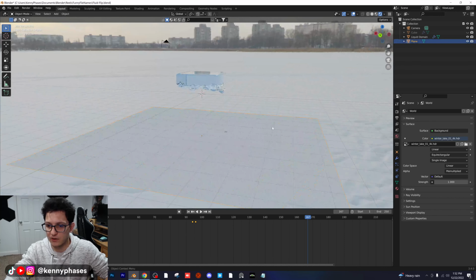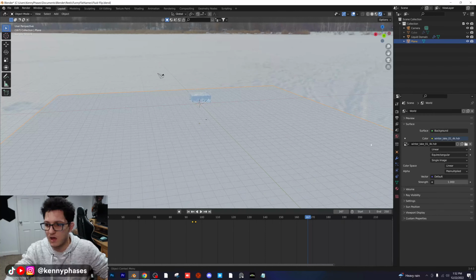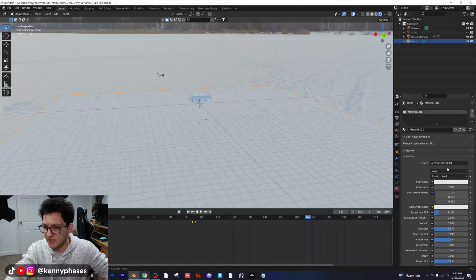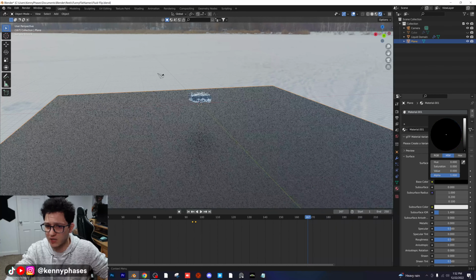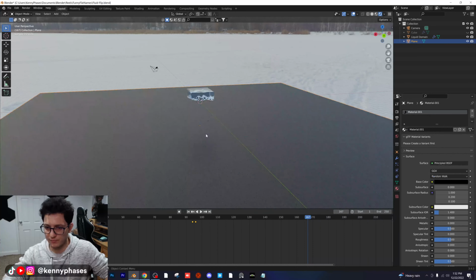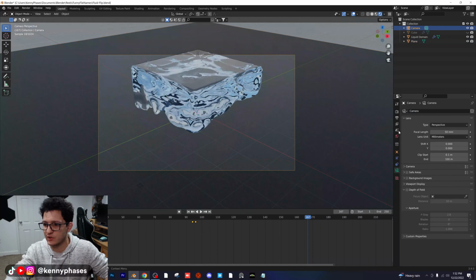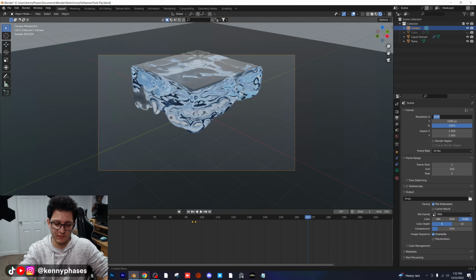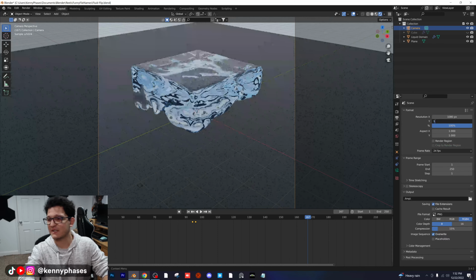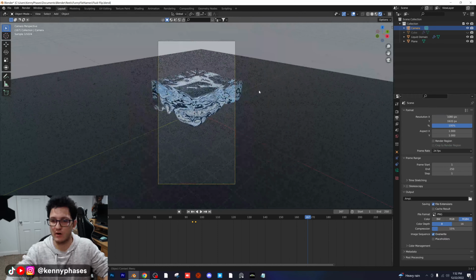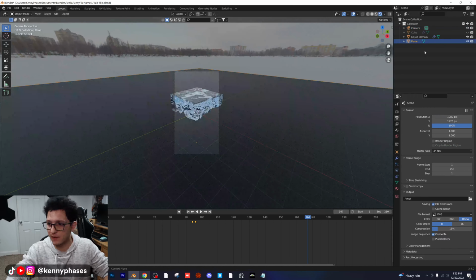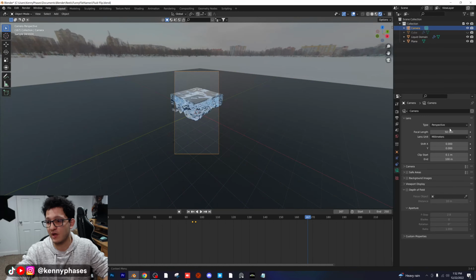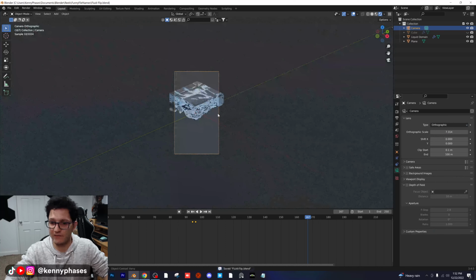And of course, we're going to start adjusting a bunch of stuff here. So we're going to start adding some shading and things like that in here. So I'm just going to make a nice dark shader for our bottom plane here. I'm going to switch to my camera so I can go to my camera view, and I'm going to adjust my project settings to 1080 by 1920, which is our size for Instagram. And then I'm also going to change my camera to, you guessed it, an orthographic camera.